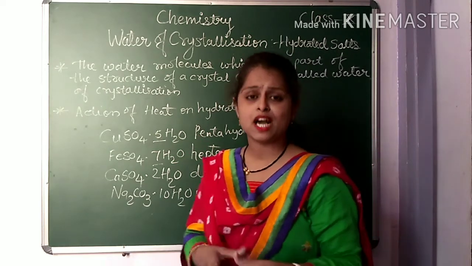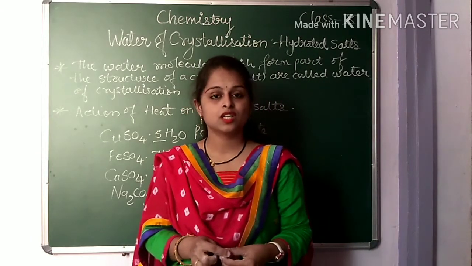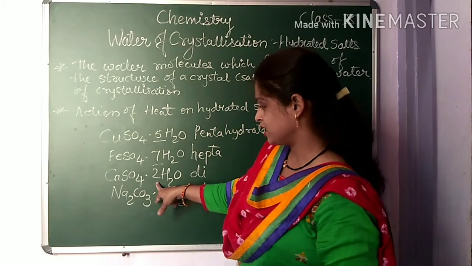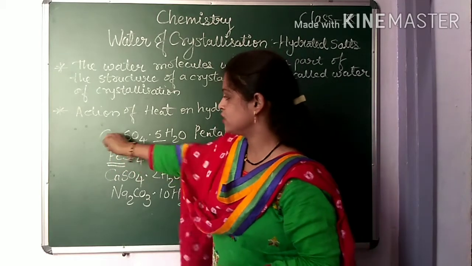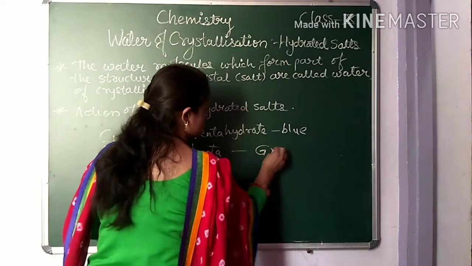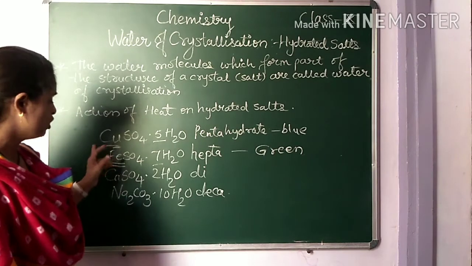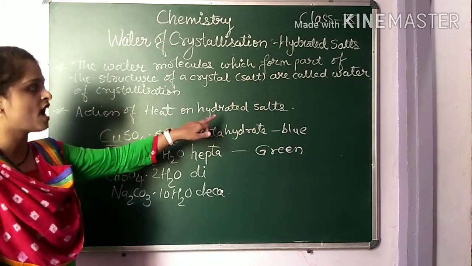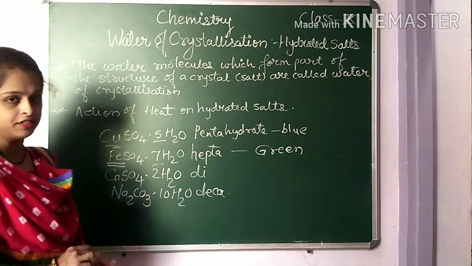But sometimes they impart colors, which means the colors are changing. This is white in color. But if you go to the iron, it is green in color. This one is blue in color, and this one is green in color. Is it clear? So, how do the colors change? Action of heat on hydrated salt. With the help of this, we are going to understand about hydrated salts.